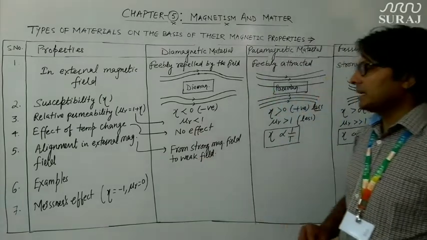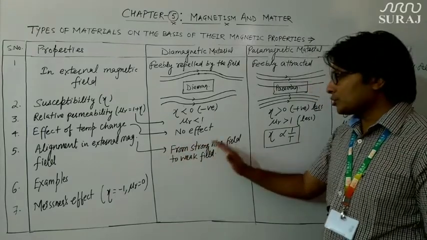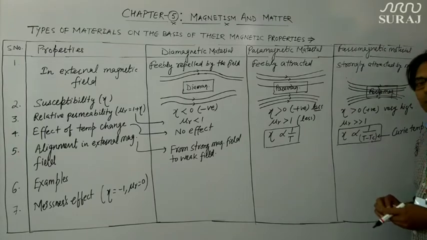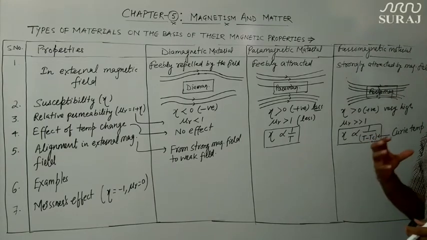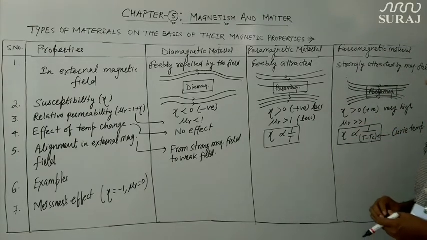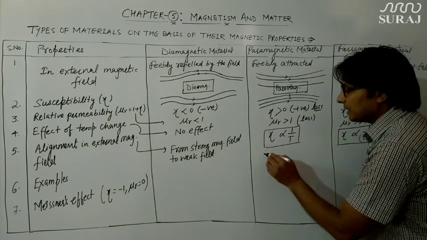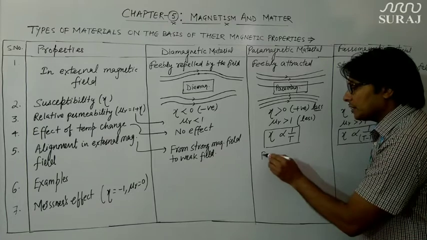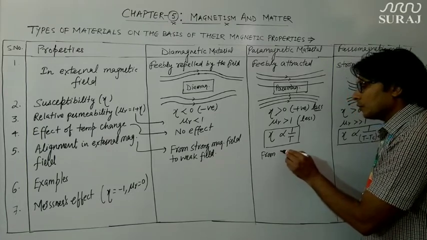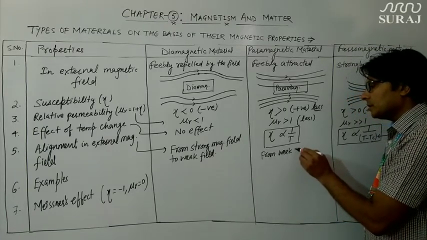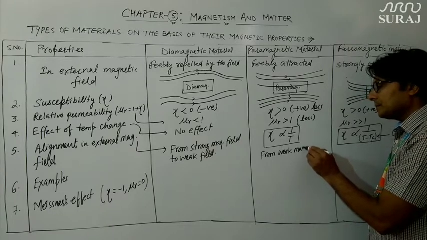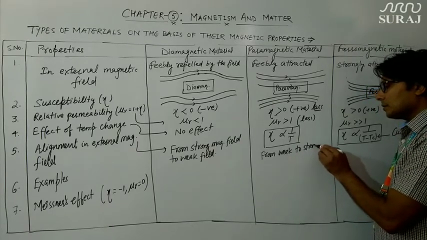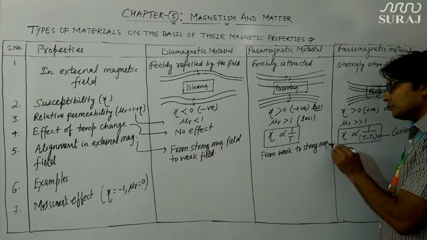Since paramagnetic material are feebly, or weakly, attracted by the external magnetic field, they align themselves from weak to strong magnetic field.